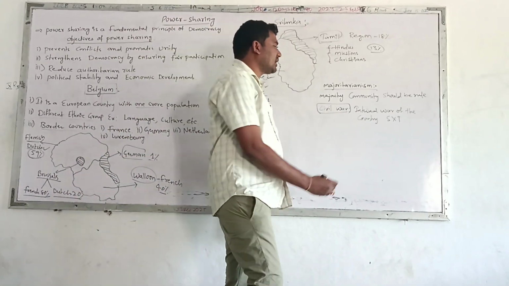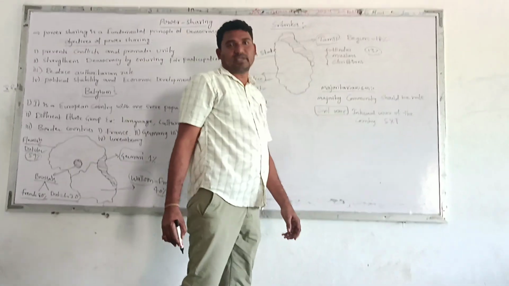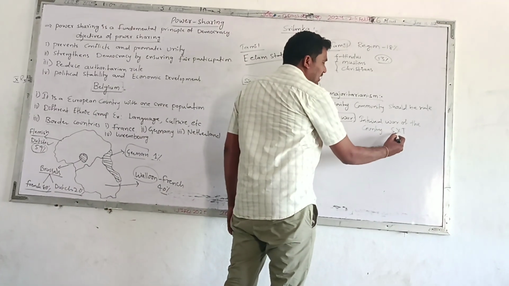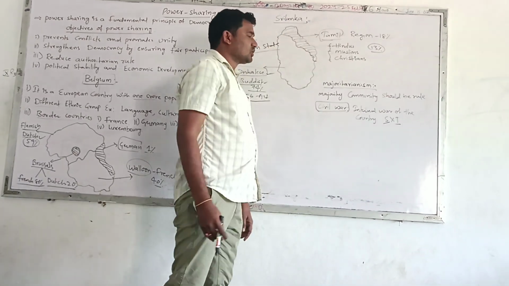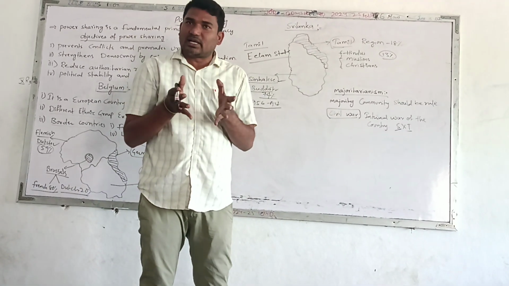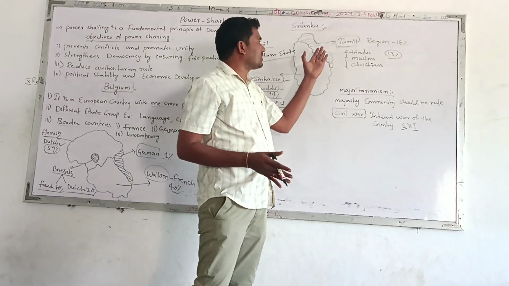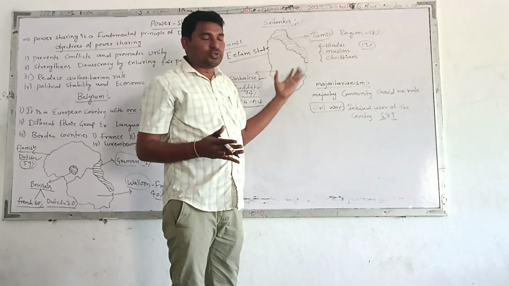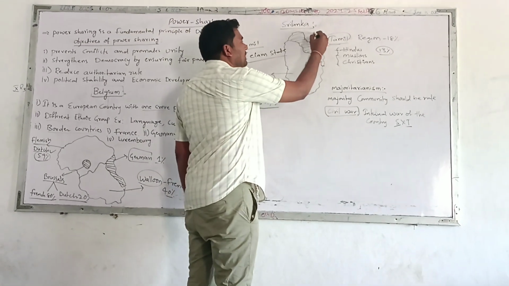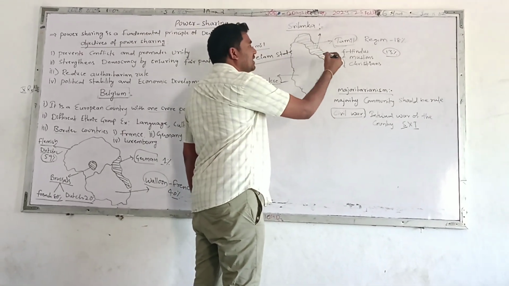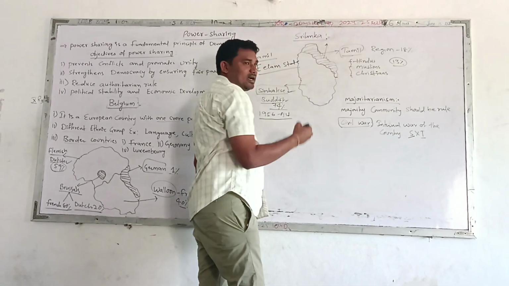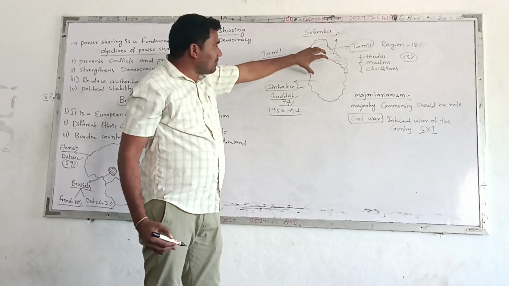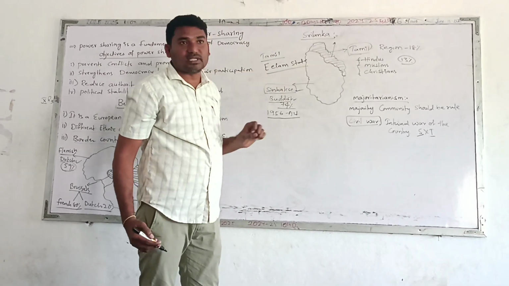So what is a civil war? It is an internal war of the country. An internal war of the country is called a civil war, and the civil war started between the Sinhalese versus Tamils. When the civil war started in Sri Lanka, a number of Tamil people were killed by the Sinhalese army, the Sri Lankan army. Due to this, many Tamil people migrated and escaped from Sri Lanka to India, and they settled in India. But still now the problem is going on between the Sinhalese versus Tamils.